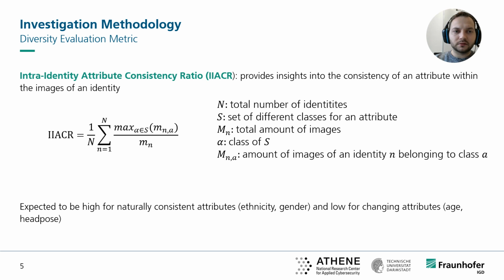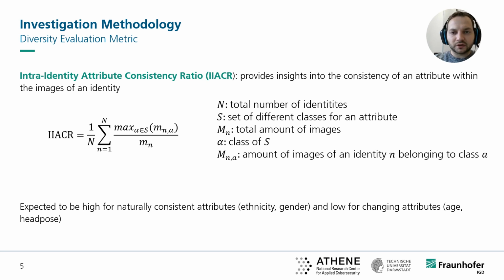Since in some cases different samples of the same identity might have conflicting attribute predictions, we also want to gain insights into the intra-identity distribution of the attributes. Differences in these attributes might be natural, for example due to aging processes or movement with the head, or due to less distinct features. We propose a novel intra-identity attribute consistency ratio, IACR, that provides insights into the consistency of an attribute within the images of an identity. It is a mean of the consistency of an attribute in an identity in the dataset.